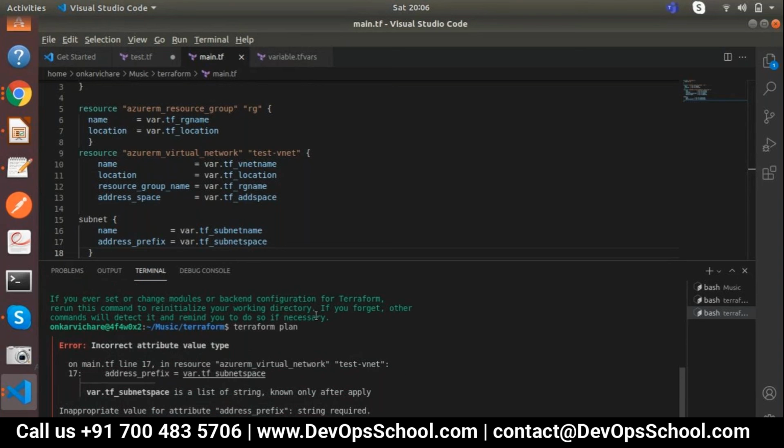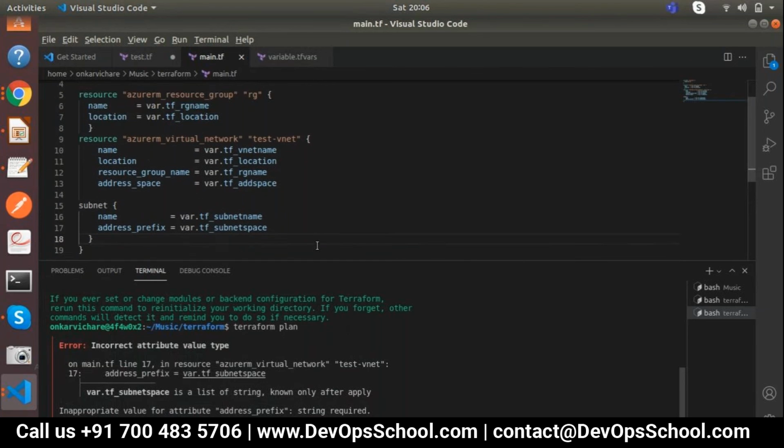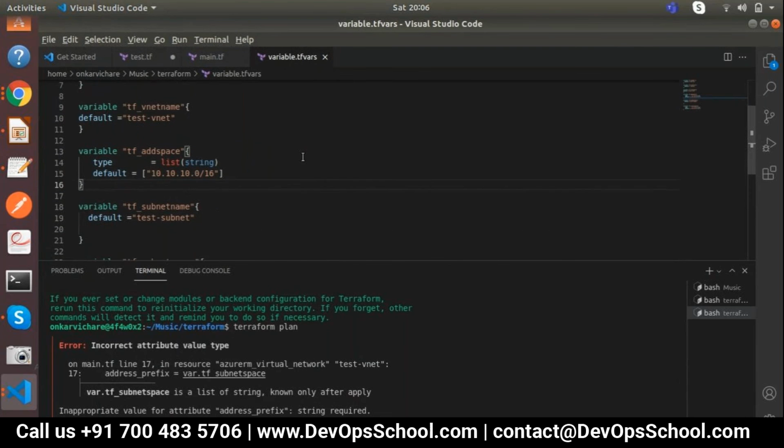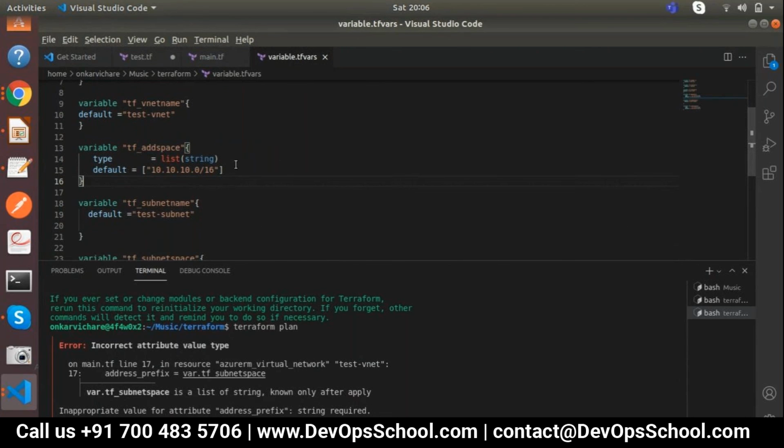Yes, again an error. var.tf subnet space: the list of string is known only after apply. Okay, so what it's mentioned is that you have defined it on line 17 in the variable file. What did you define? List of string, right?